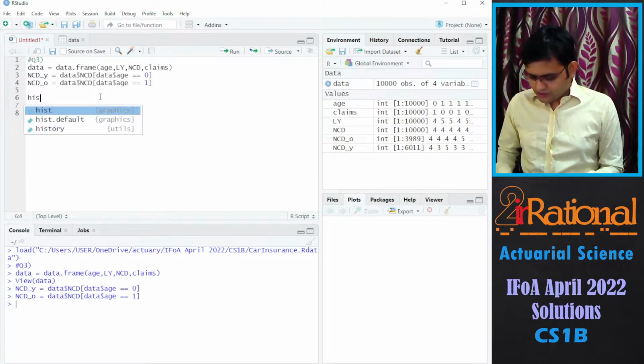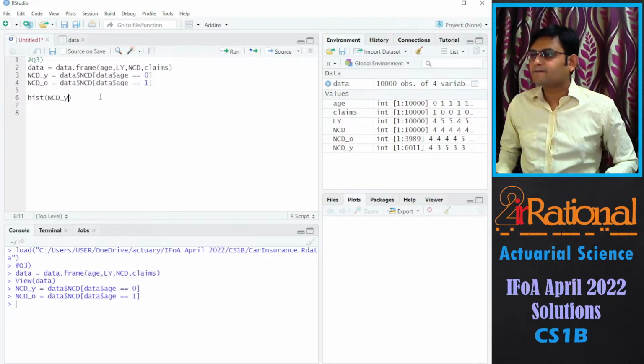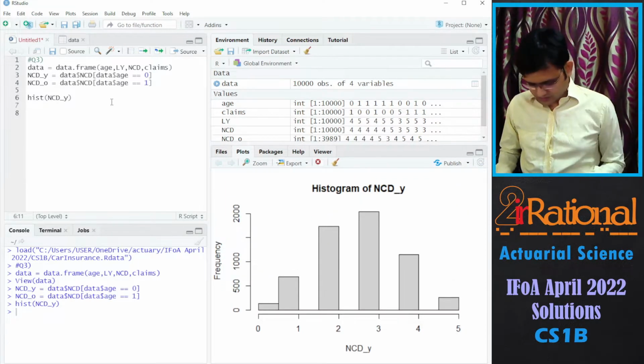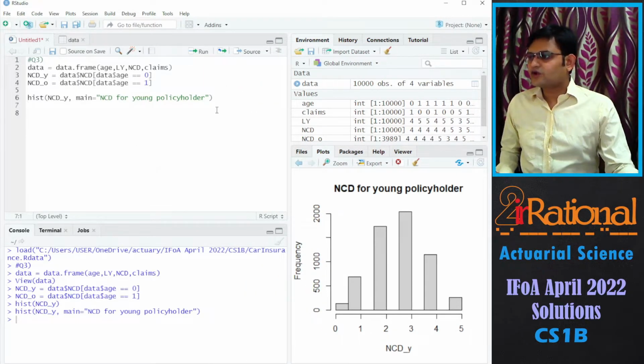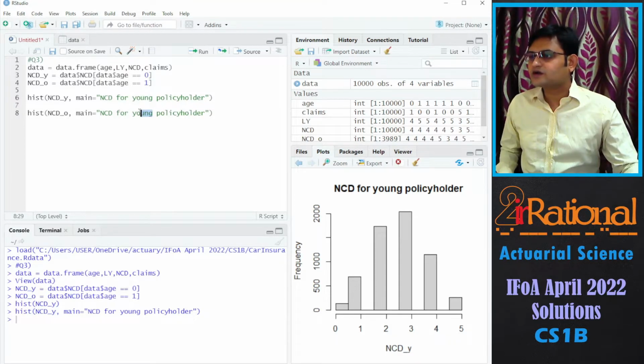Let's make the histogram for young. I will write the names properly. NCD for young policyholder. I want the same thing for old as well, so just copy paste and change it to the correct one.